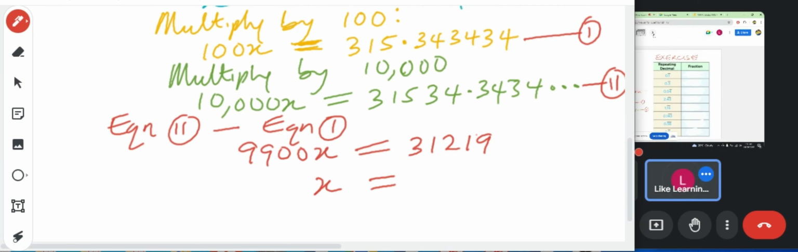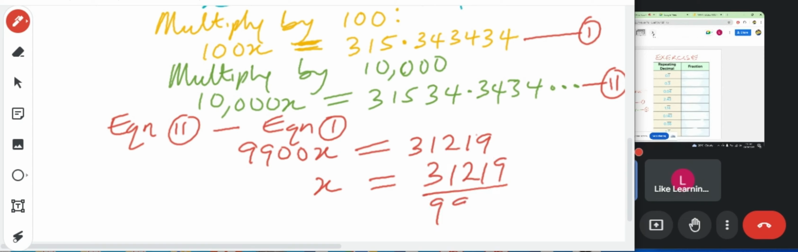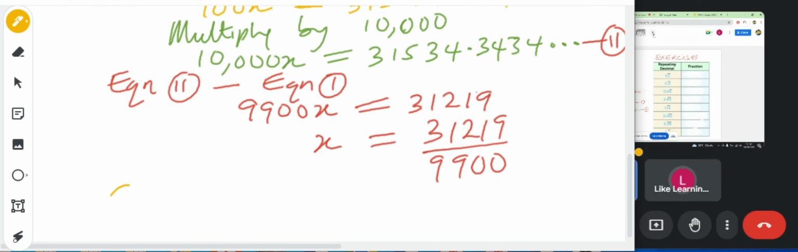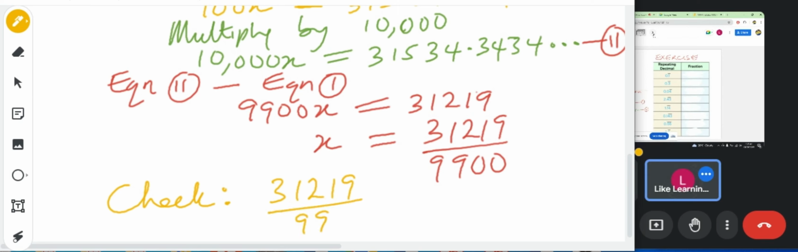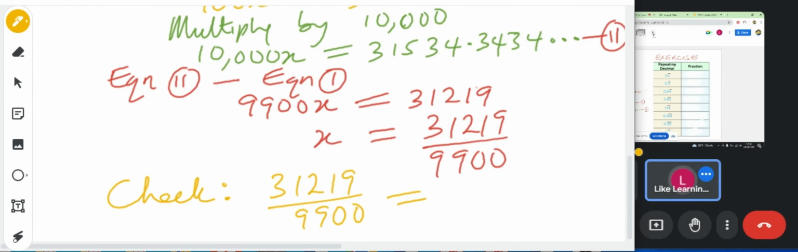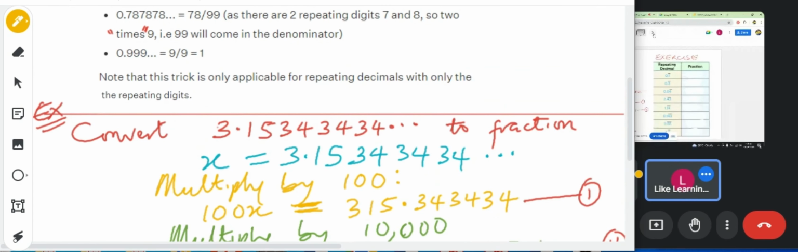X will now be what? So we divide this by 9,900. Okay. Let's do a check, to see if that gives that. Yes, that's it. That's the answer. 3.143434 recurring. Okay, so that's a quick step.